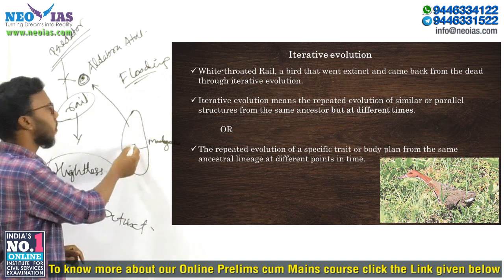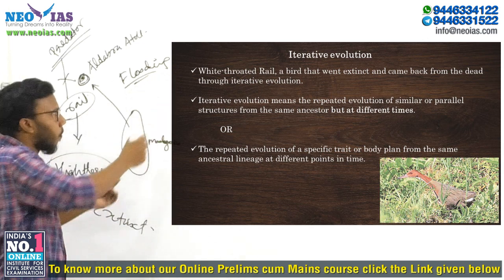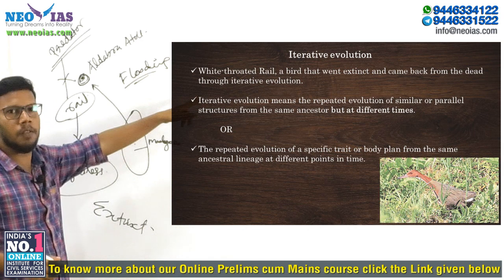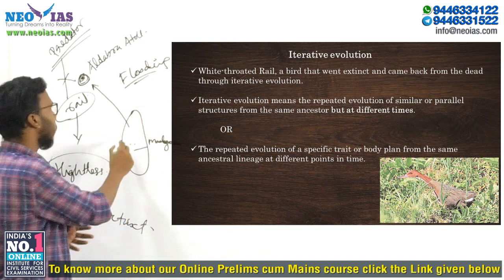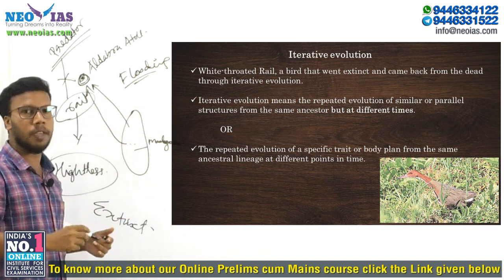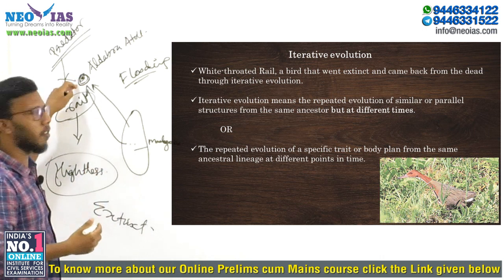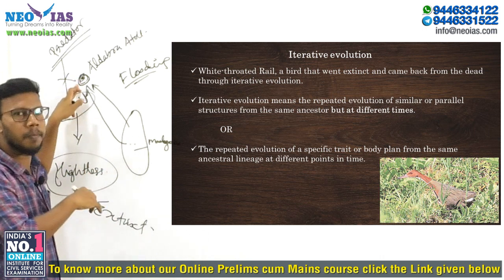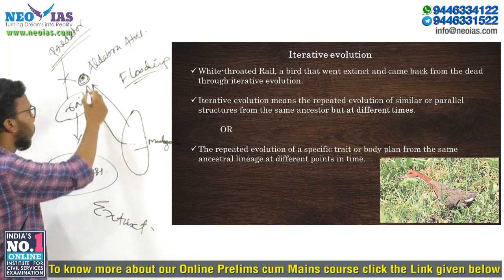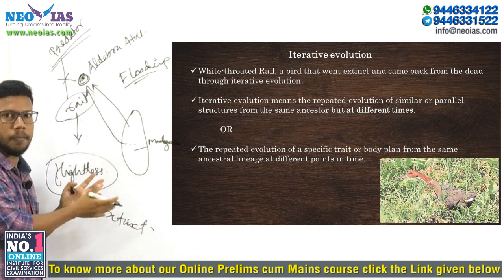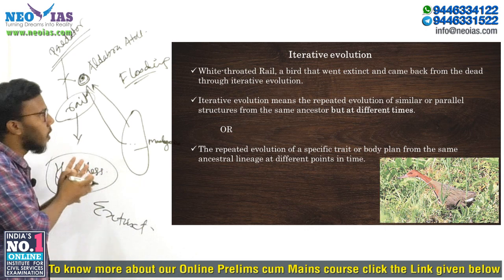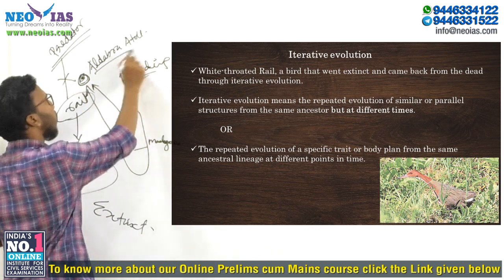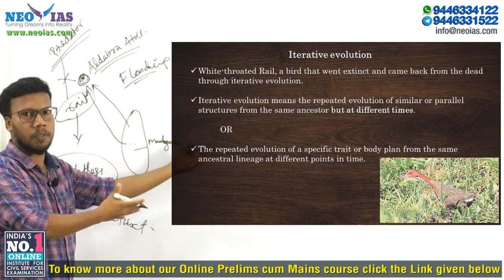Again from Madagascar, somehow some white-throated rail which had flight capacity reached here. And again the same condition is there. There is no predator, so again they lose the ability to fly, and again they become a flightless rail. So that happened in this Aldabra Atoll.